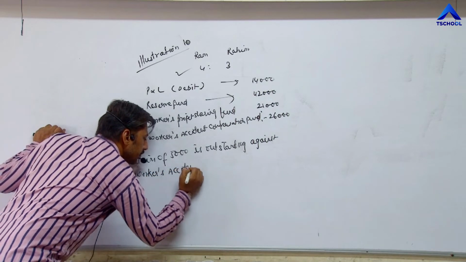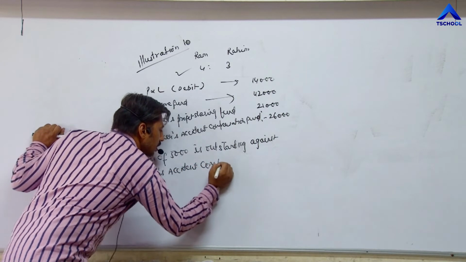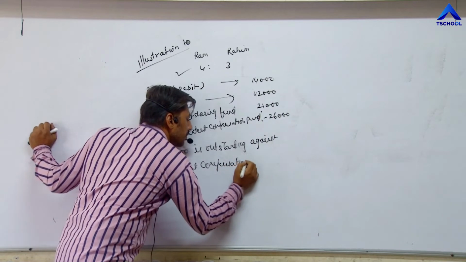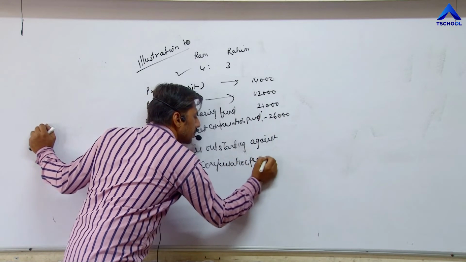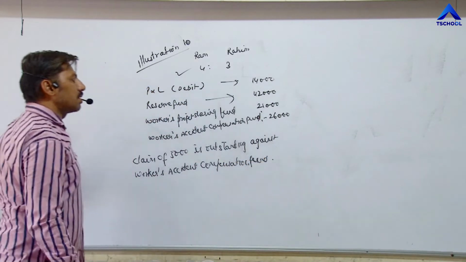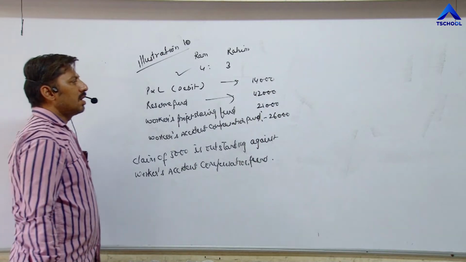Pass journal entries. The question is to pass journal entries.